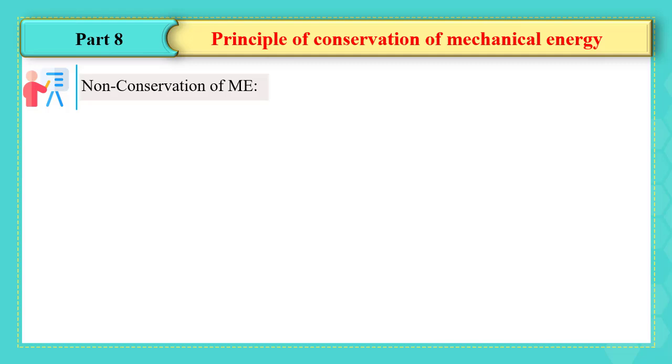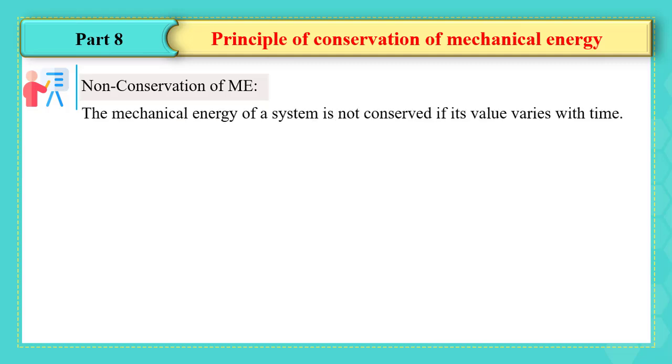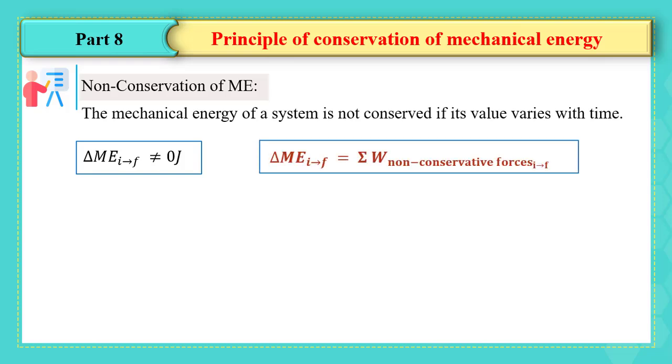We have found that the mechanical energy of a system is not conserved if its value varies with time. It may increase or decrease, such that the work done by a non-conservative force results in changing the mechanical energy of the system. Therefore, the variation in the mechanical energy of the system is due to the net work, or the sum of the work done by the non-conservative forces.